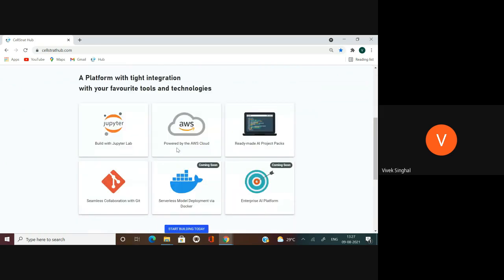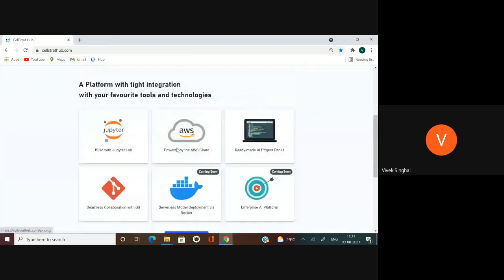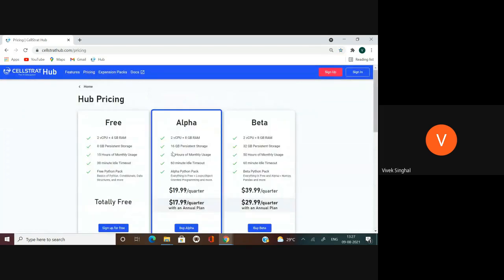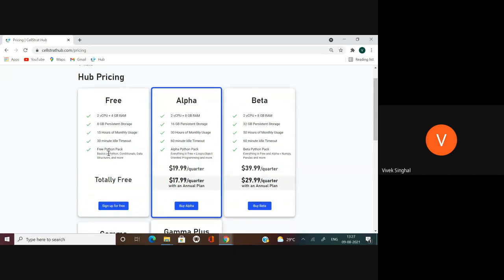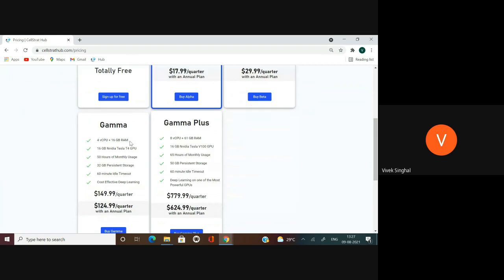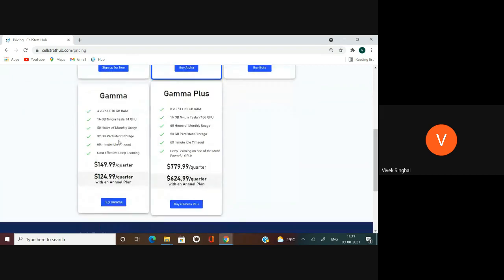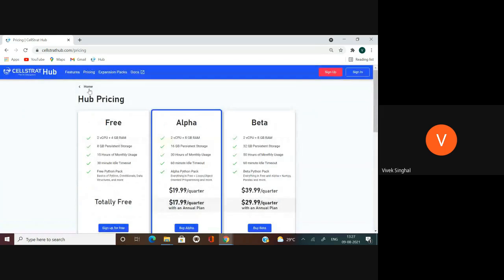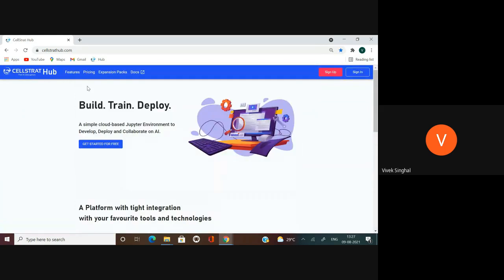And it's a freemium SaaS business model, which means that developers globally can sign up for the free tier, and if they need higher level CPU and more persistent storage, they can go to alpha beta tiers. And if they need GPU tiers, they can go to gamma or gamma plus cloud tiers. So it's a freemium model for online AI development and deployment.